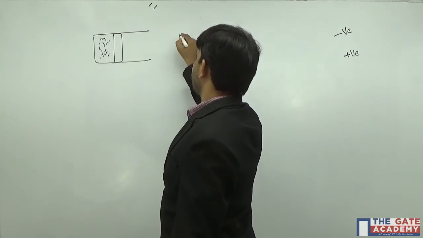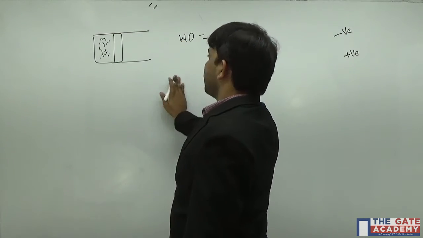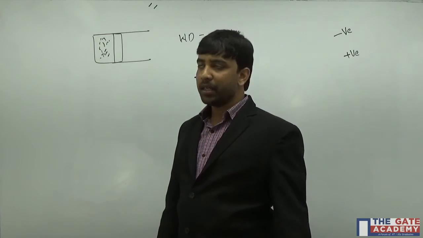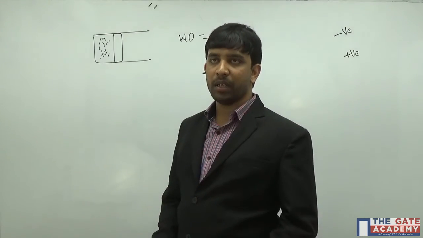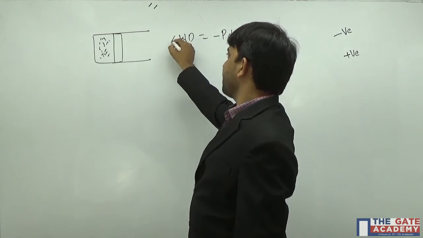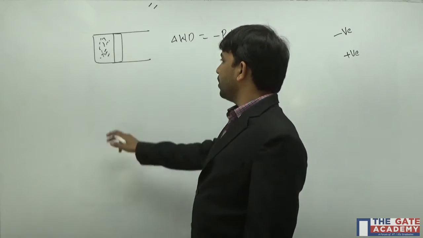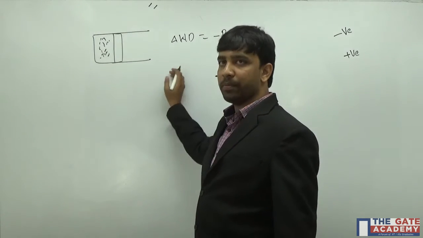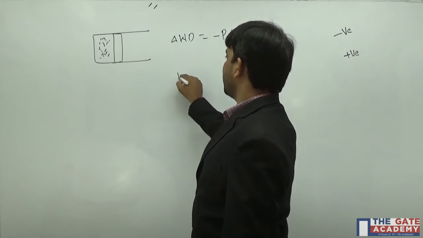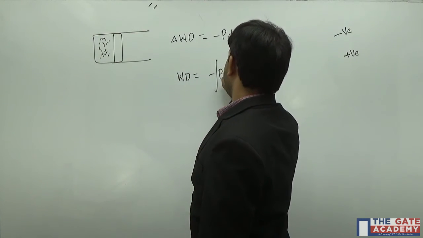Work done by the system we write as PdV, but here he is saying that work done by the system is taken as negative. So this is the infinitesimal quantity of work done by the system when I take the system from state 1 to state 2. If I want the total work in the process, it's minus integral of P dV.